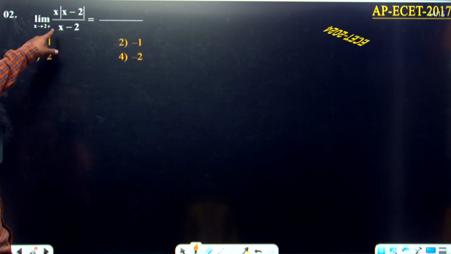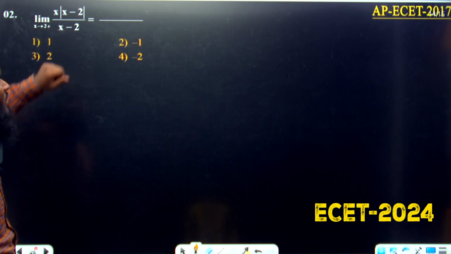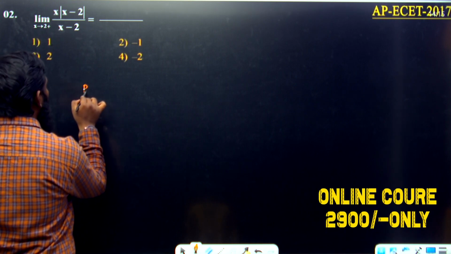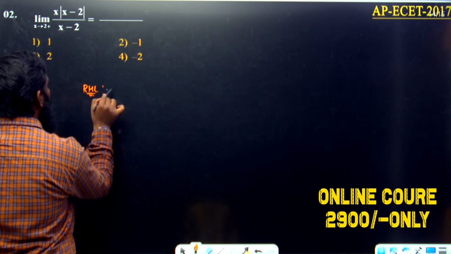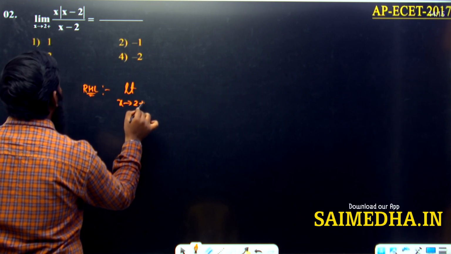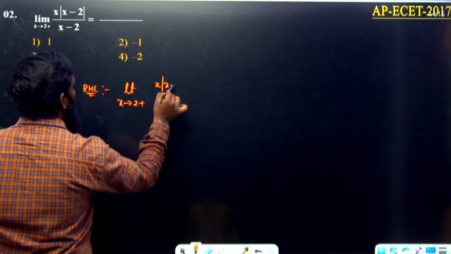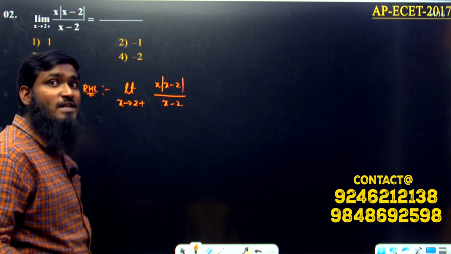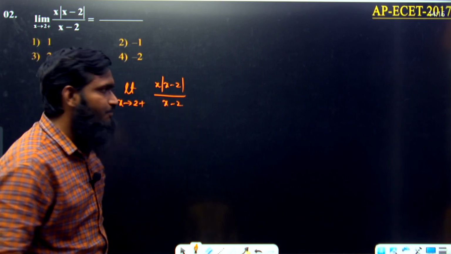Now limit x tends to 2 plus x of mod x minus 2 divided by x minus 2 is given. Now for this same concept, 2 plus is given. Now we have to find out only the RHL value. RHL value means limit x tends to 2 plus x mod x minus 2 divided by x minus 2. Now what is the meaning of 2 plus? We are having 2.01.